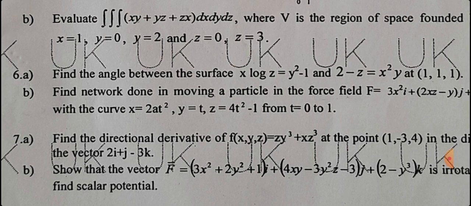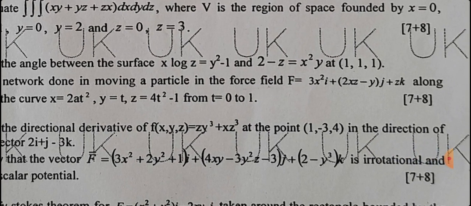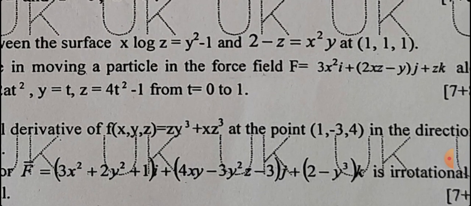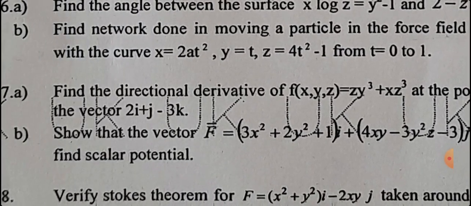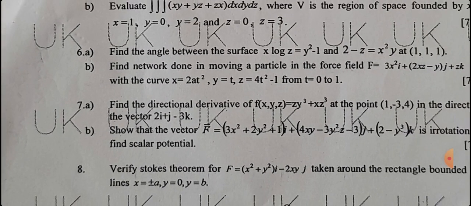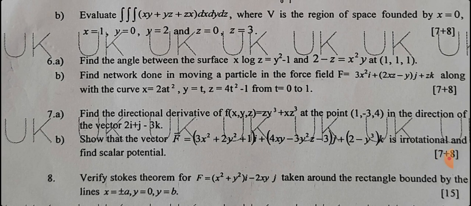Seventh A bit: find the directional derivative of f of xyz equal to zy cube plus xz cube at the point (1, -3, 4) in the direction of the vector. So they have given one scalar f and a vector. The directional derivative is the product of the unit vector and the gradient value.